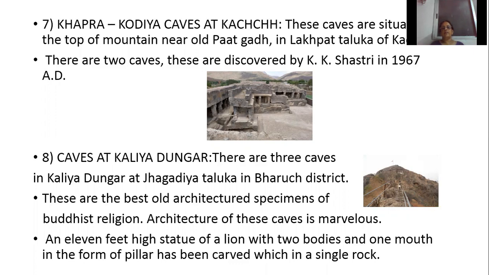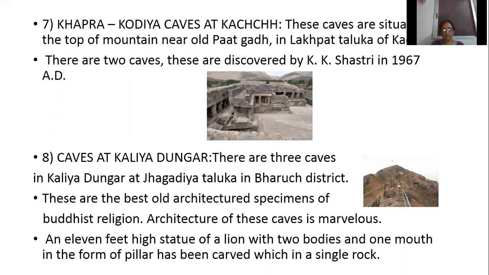And what is the speciality of this cave? It is the best and oldest architectural specimen of the Buddhist religion. The architecture of this cave is marvelous. And what is the speciality? An 11 feet high statue of a lion with 2 bodies and 1 mouth in the form of a pillar has been carved from a single rock.